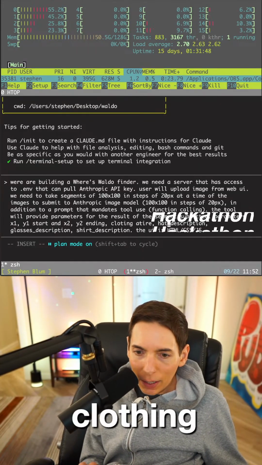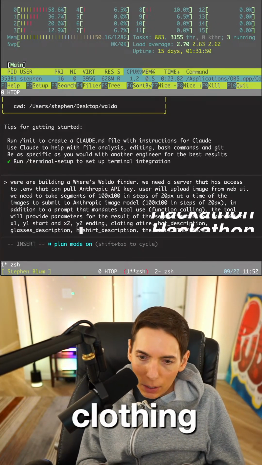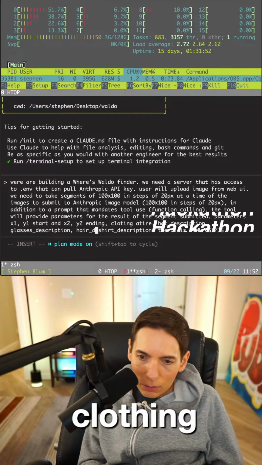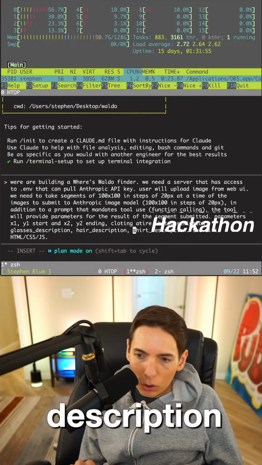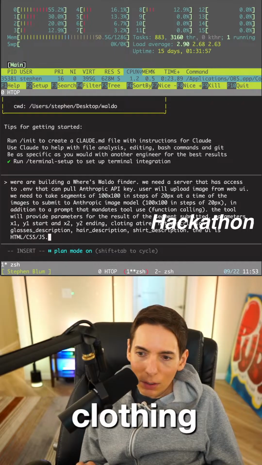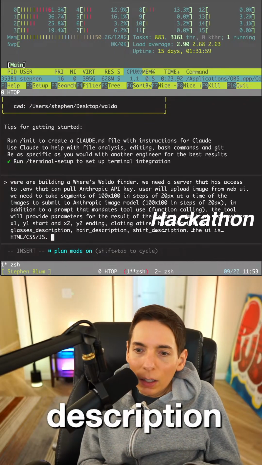Clothing attire. Hat description, glasses description, hair description, shirt description. The UI is HTML, CSS, JavaScript. Okay, we're almost there.